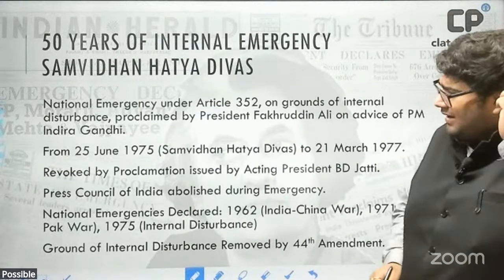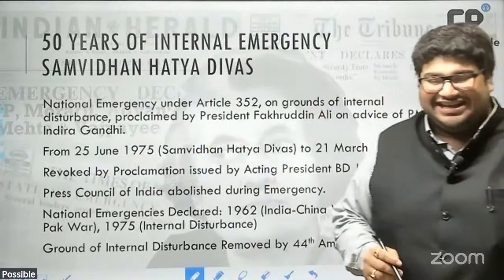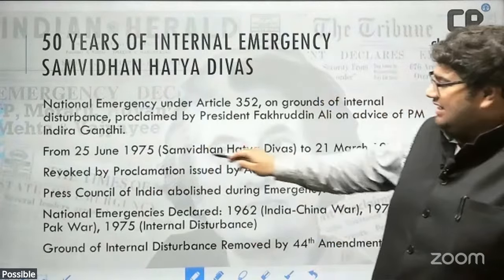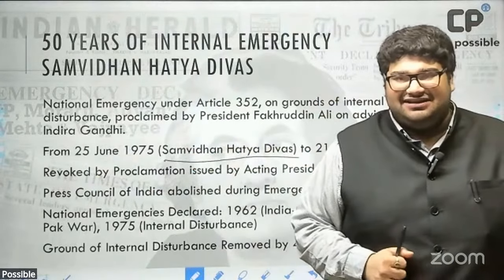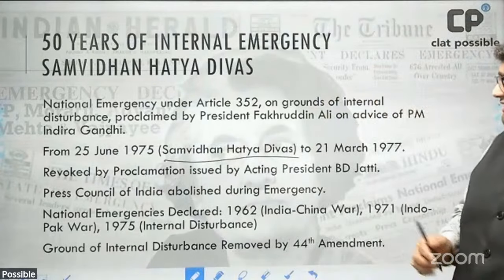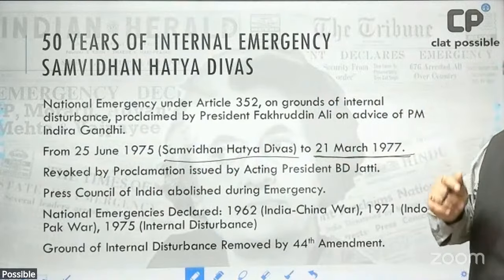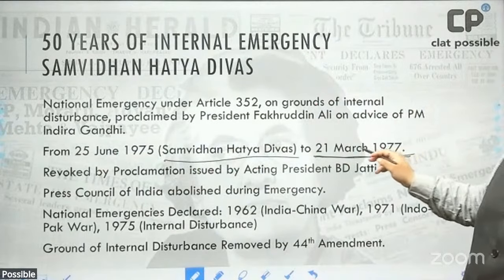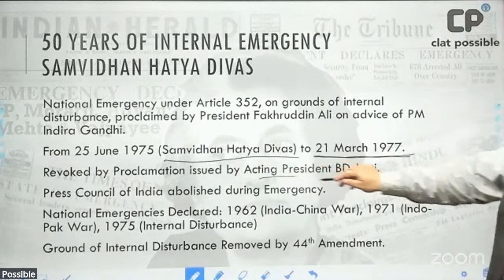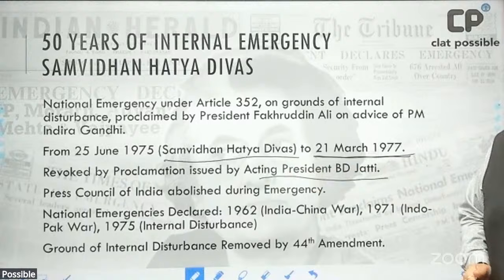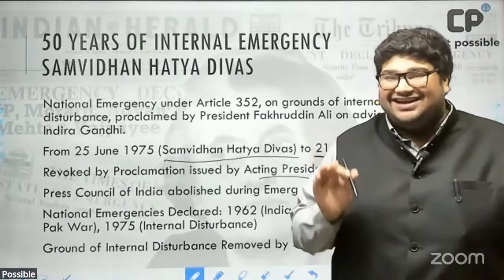So when was it imposed? It was imposed on the 25th of June 1975. And it is the 25th of June which the government is celebrating as Samvidhan Hatya Divas. This emergency was ultimately lifted on 21st of March 1977. And who was the person who issued the proclamation revoking the emergency? It was then acting President B.D. Jatti. Okay, I've been saying to you in other videos that I want you to relate the topic of the